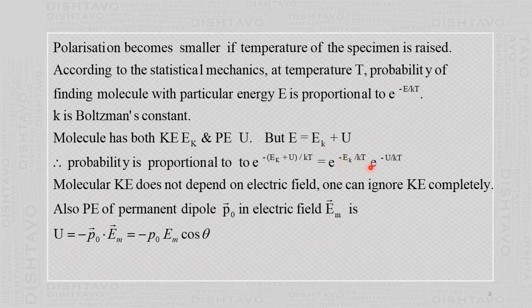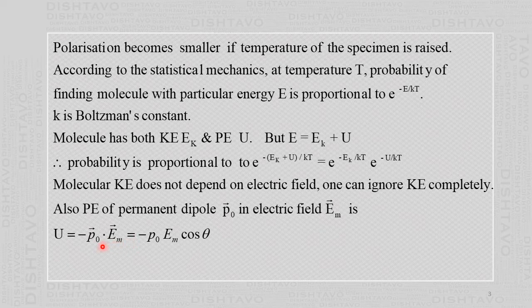So what is there is only the potential energy, e raised to minus U by kT, where U is the potential energy. Then the potential energy of the permanent dipole moment, vector P naught, in the electric field Em, we have derived in the very first chapter: U equal to minus vector P naught dot vector Em.